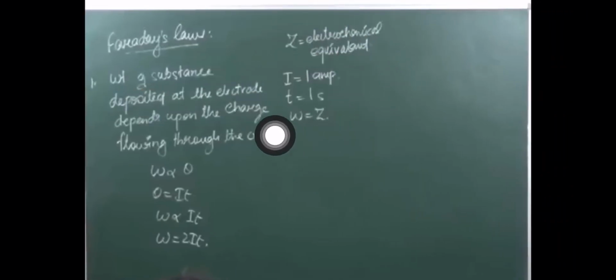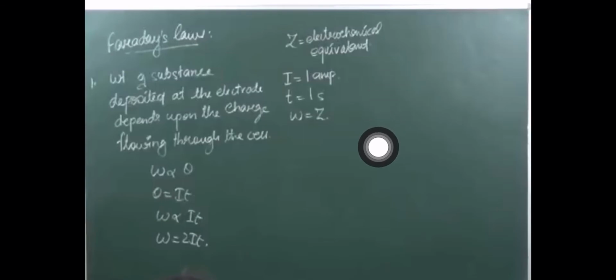So from this, can you create a definition? From now onwards we can do this, right? When 1 ampere of current is passed in 1 second, at that time the weight of the substance deposited at the electrode will be equal to the electrochemical equivalent.